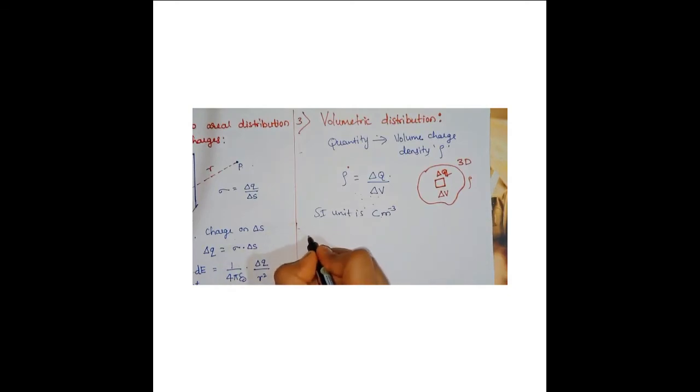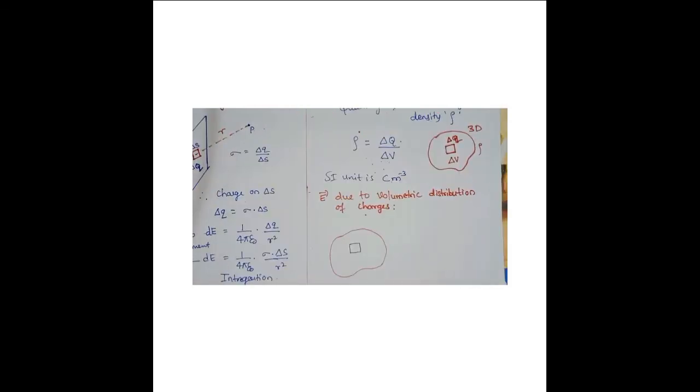Next, what we are going to calculate is the electric field due to a volumetric distribution of charges.